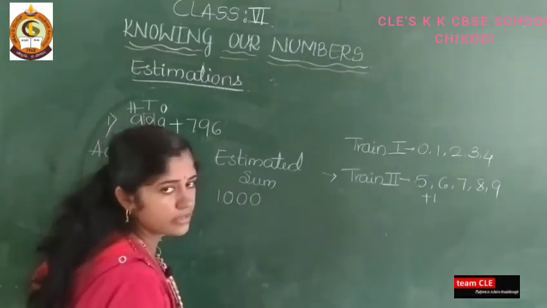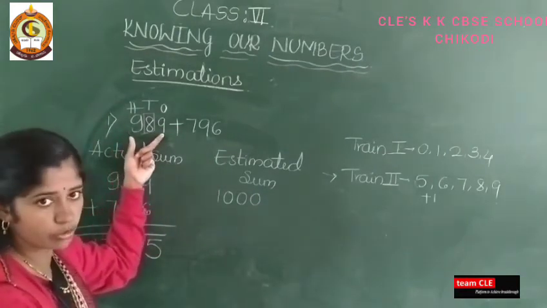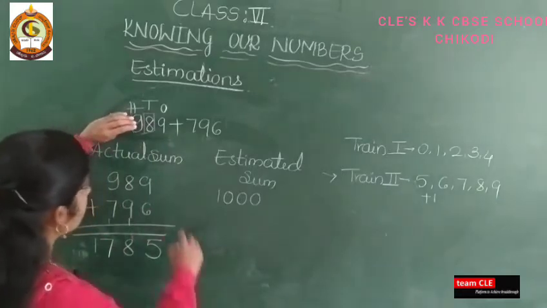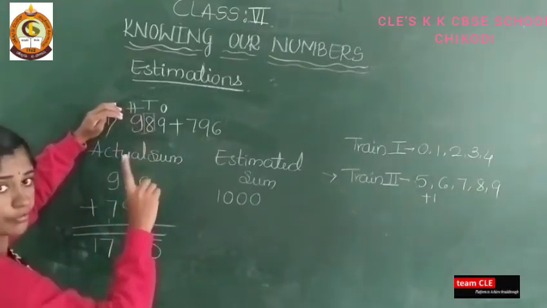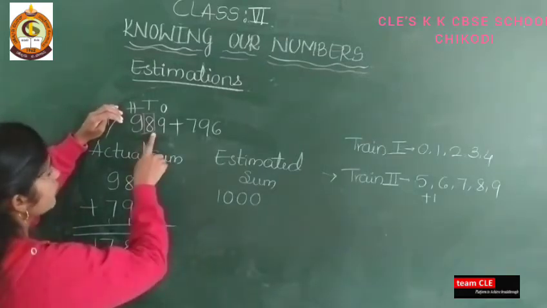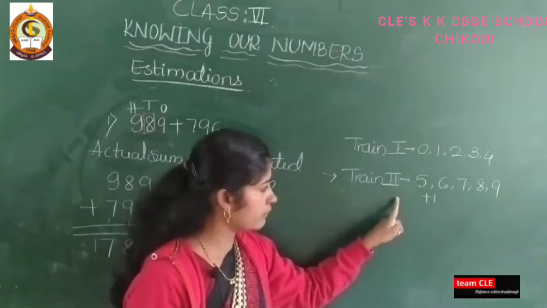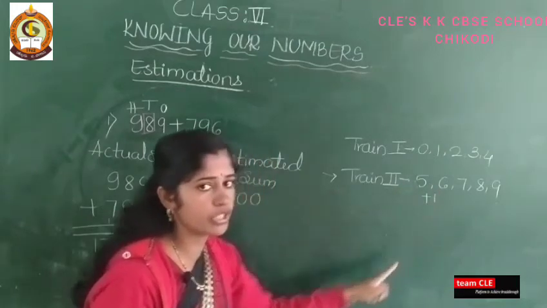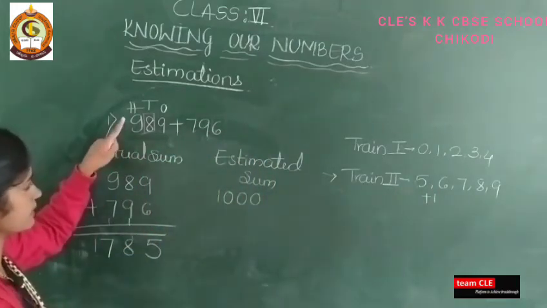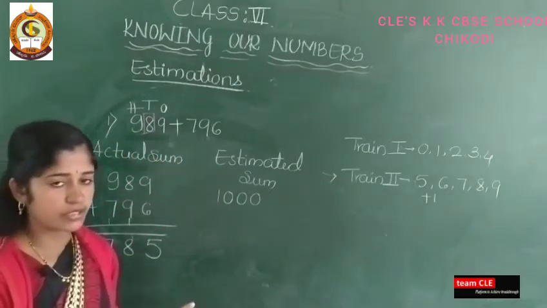So this is rounded off nearest to the 100 place. I hope you are getting my point. See here, we are rounding off nearest to hundreds, which means you need to see the tens place, and it will come in tray number 2. Then if it comes in tray number 2, you need to add 1 in this 100 place. 9 plus 1 is 10 and you make the remaining digits 0.